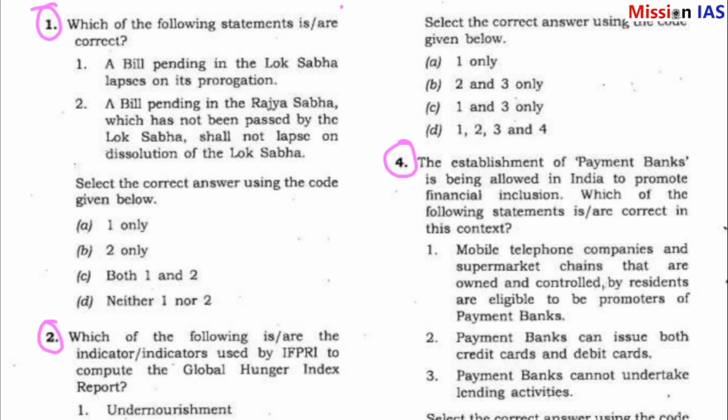Let's not just study questions, let's decode the strategy behind them. So, first question is, which of the following statements is/are correct? A. A bill pending in the Lok Sabha lapses on its prorogation. B. A bill pending in the Rajya Sabha which has not been passed by the Lok Sabha shall not lapse on dissolution of the Lok Sabha. Select the correct answer using the codes given below. So answer is very easy. Answer is B 2. That means a bill pending in the Rajya Sabha which has not been passed by the Lok Sabha shall not lapse on dissolution of the Lok Sabha.